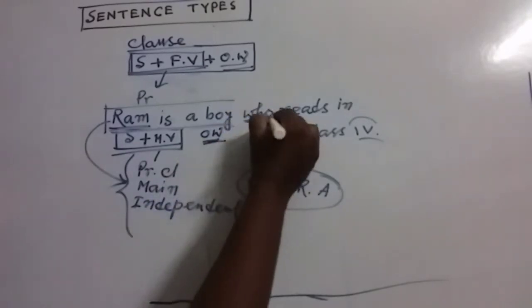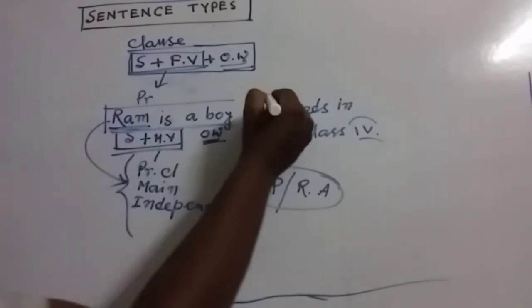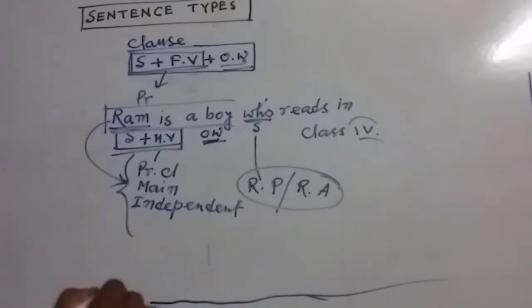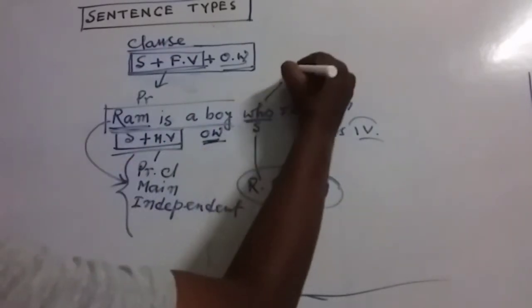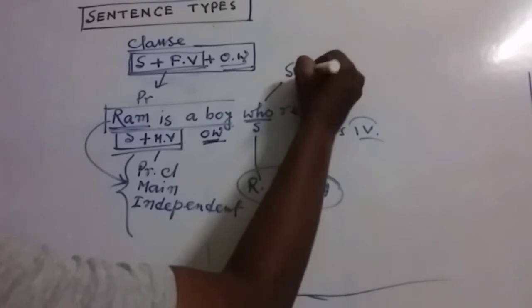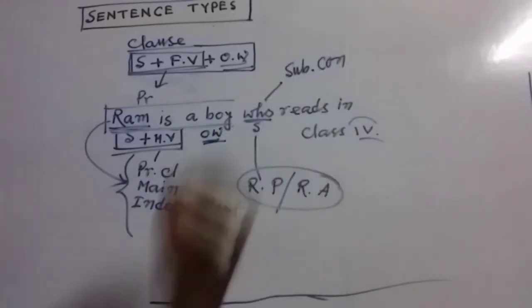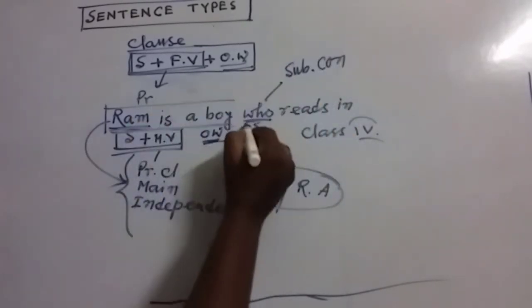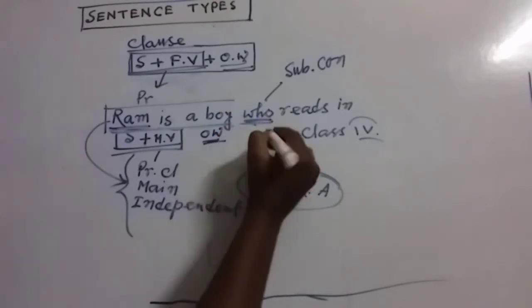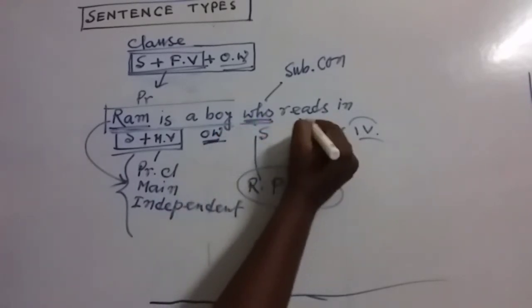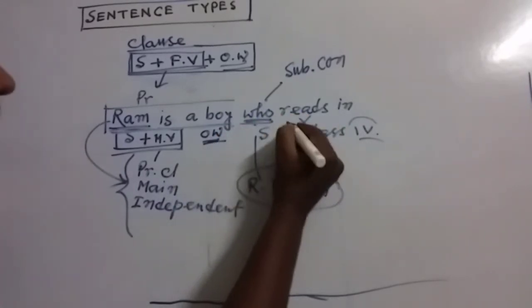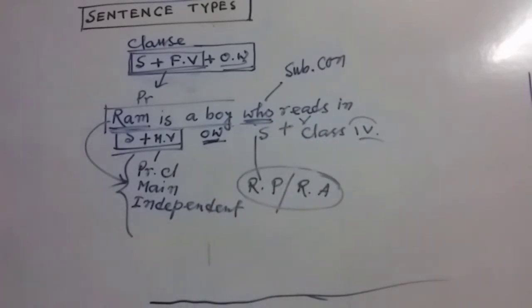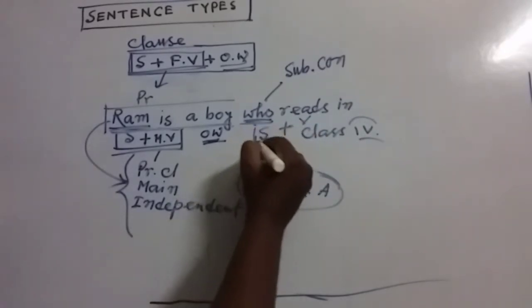Who, this term, is also an interrogative pronoun, but here it is acting like a subordinating conjunction. And it can be used as the subject of a clause. So this is the subject and this is the verb. We are getting, as per our requirement, the subject and the verb.